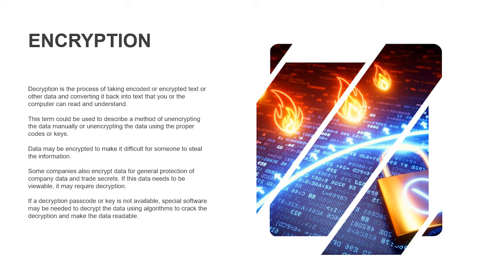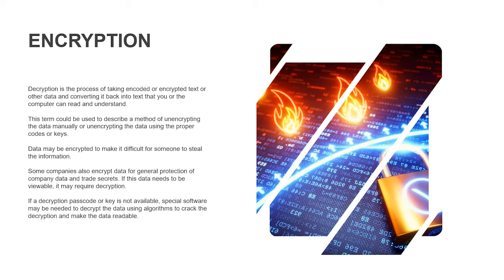Decryption is the process of taking encoded or encrypted text or other data and converting it back into the text that you or the computer can read and understand. This term could be used to describe a method of unencrypting the data manually or unencrypting the data using the proper codes or keys.